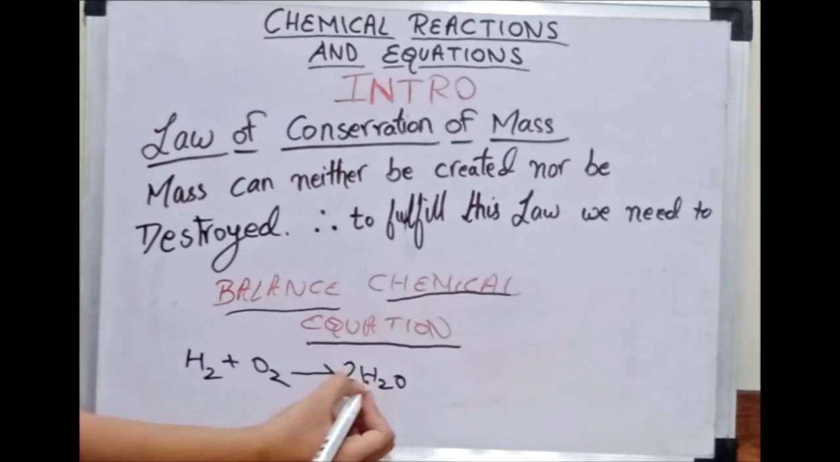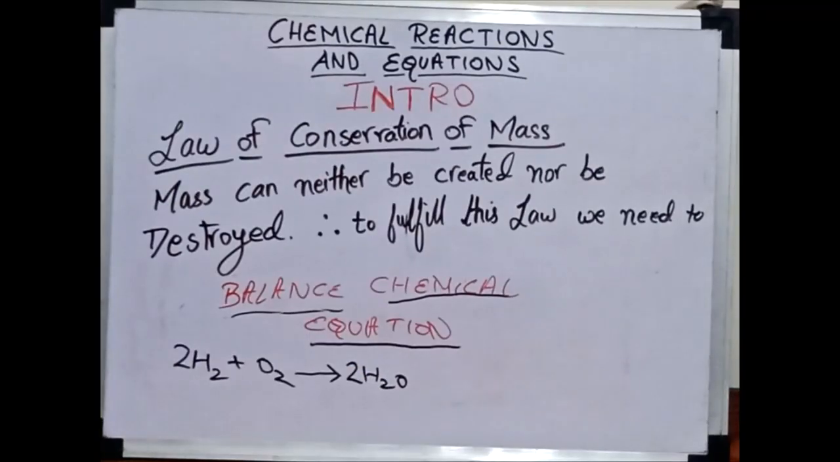So I will write here 2. So now 2H2 plus O2 gives 2H2O. Now it is balanced. Therefore, you just need to remember, why do we need to balance our chemical equation? To fulfill the law of conservation of mass. Because mass can neither be created nor be destroyed.